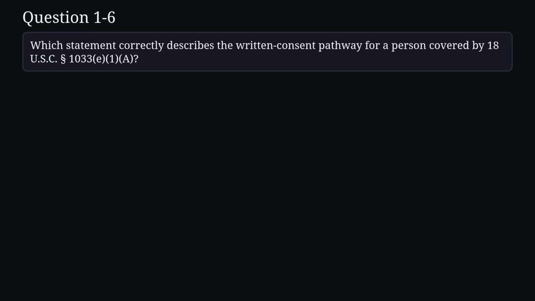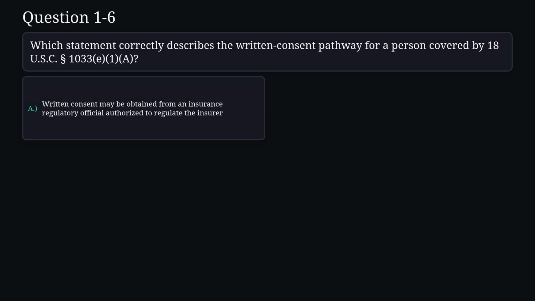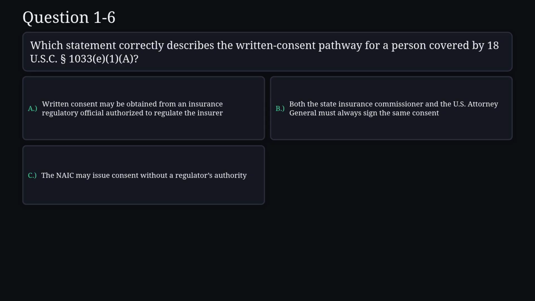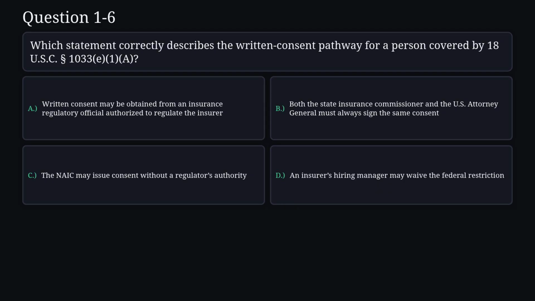Question 6. Which statement correctly describes the written consent pathway for a person covered by 18 U.S.C. section 2033, subsection E, paragraph 1, clause A? A. Written consent may be obtained from an insurance regulatory official authorized to regulate the insurer. B. Both the State Insurance Commissioner and the U.S. Attorney General must always sign the same consent. C. The NAIC may issue consent without a regulator's authority. D. An insurer's hiring manager may waive the federal restriction.